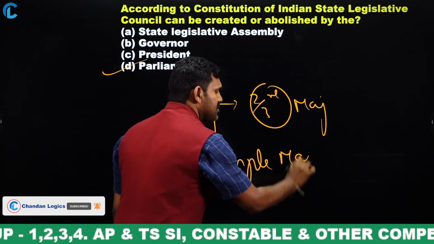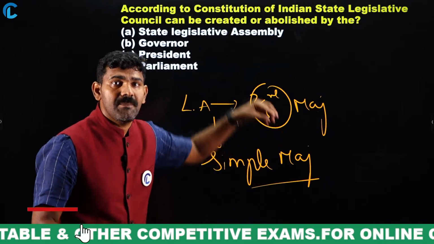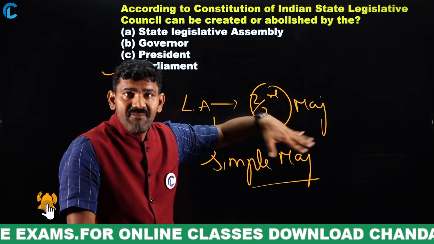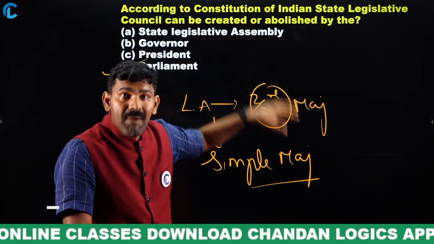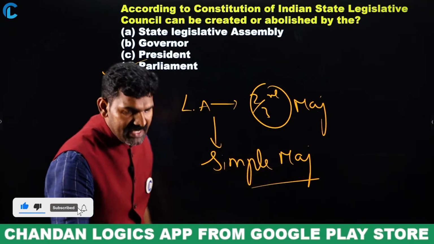Very important. So here a special majority is required in the assembly. When the assembly passes with a special majority, the same thing will go to the Parliament. But in Parliament, you create it with a simple majority. This is a very important aspect.